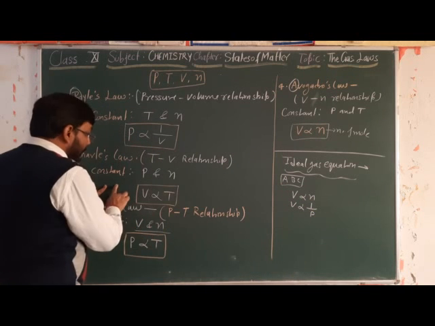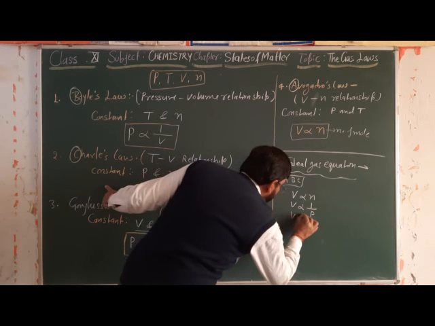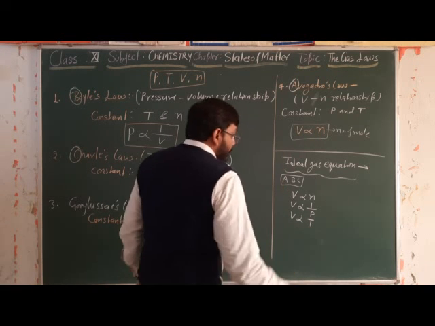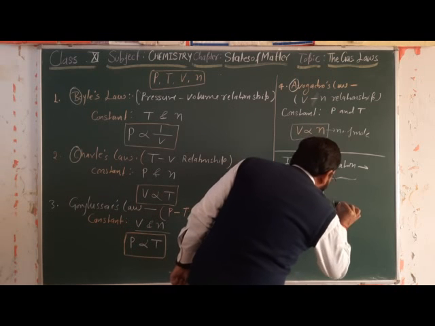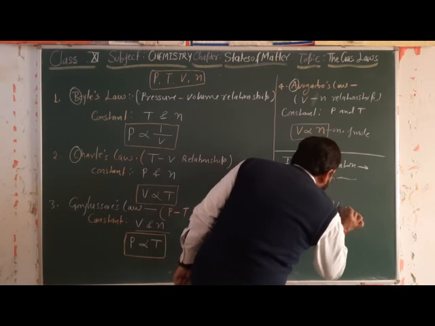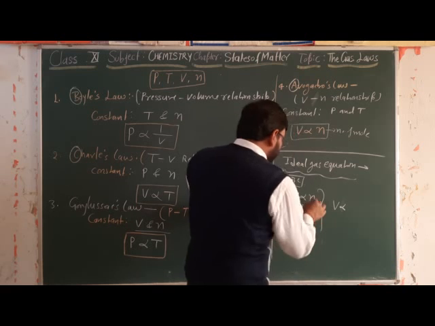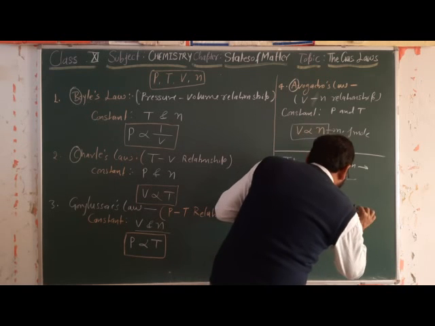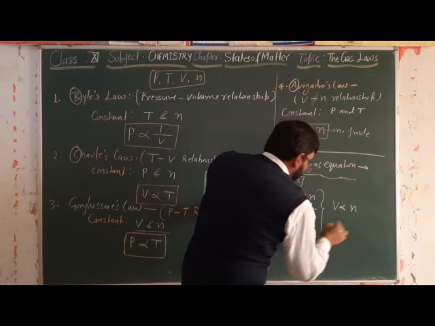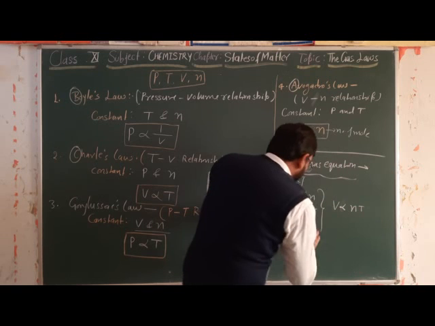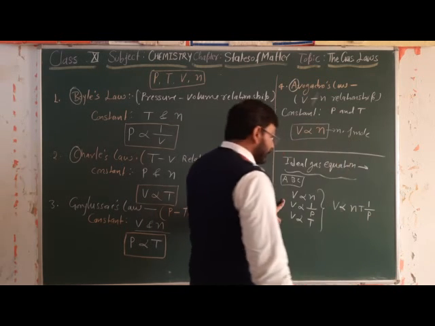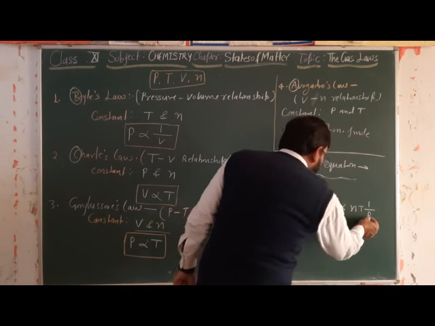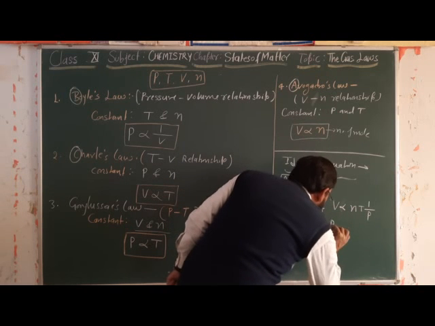And from Charles law, V is directly proportional to T. So when we combine all these, collectively V is directly proportional to N, V is directly proportional to T, and V is inversely proportional to P. Clear?